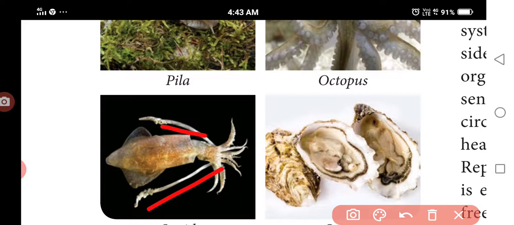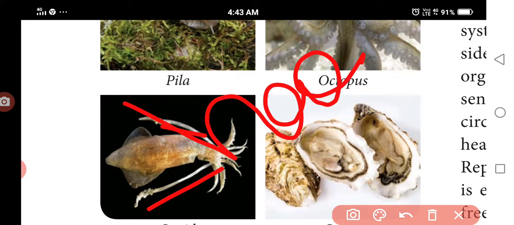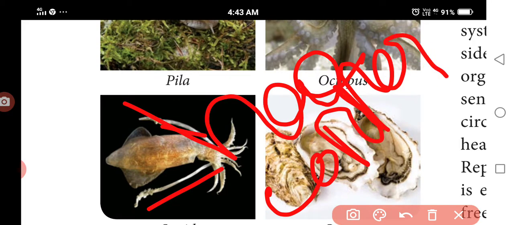This is the special character, only this phylum has hemocyanin. Hemocyanin means it contains copper. The blood contains copper, which is used as a respiratory pigment.